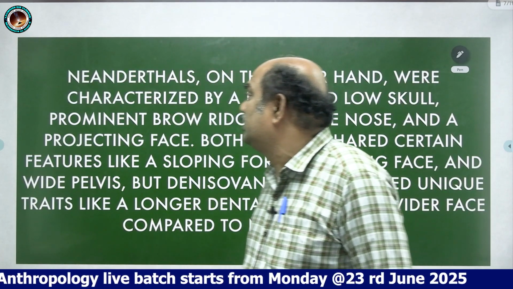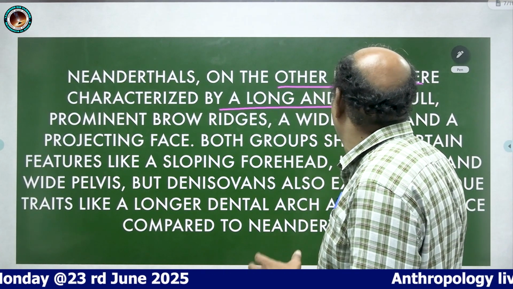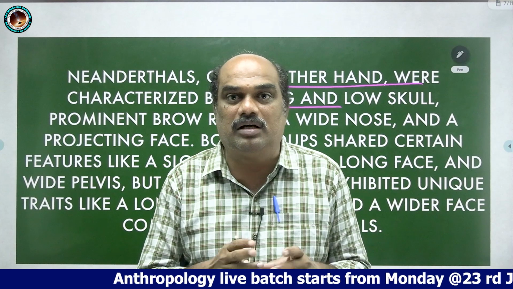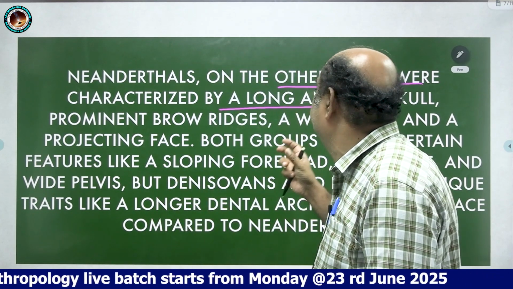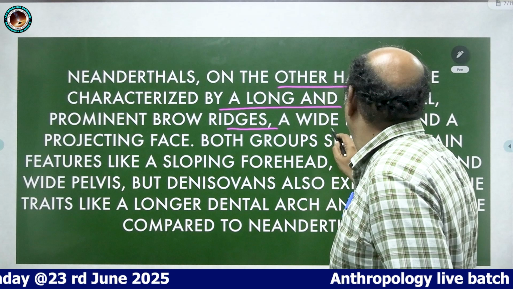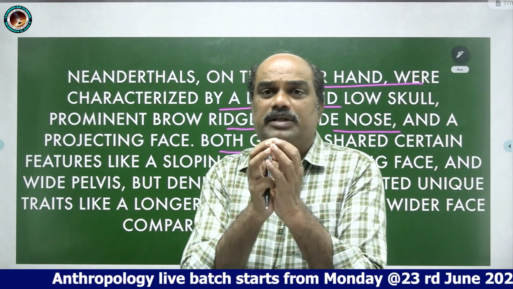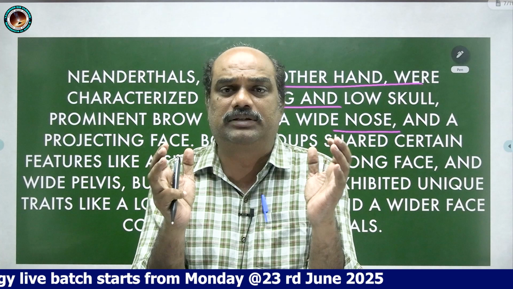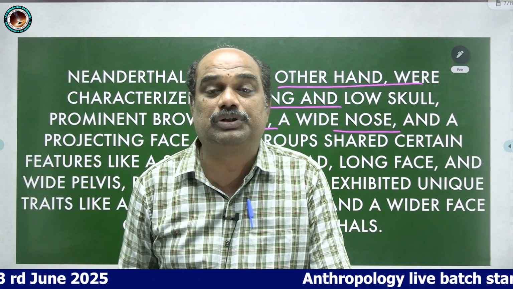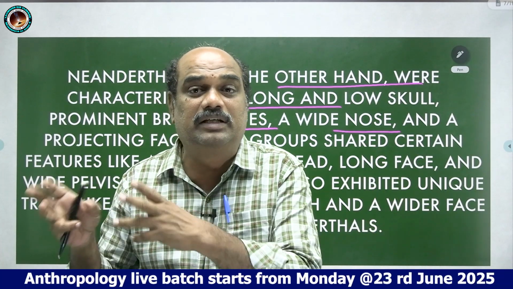Coming to the Neanderthals, on the other hand, they were characterized by a long and low skull, prominent brow ridges, a wide nose and a projecting face. Look at this comparison: Denisovans have a broader face, whereas Neanderthals have a long face. Wider face in Denisovans and longer face in Neanderthals.